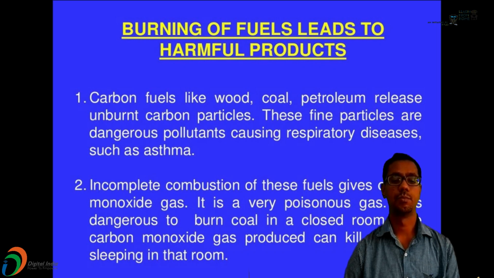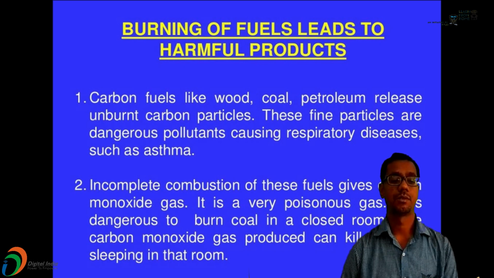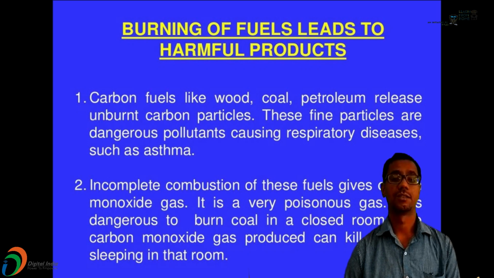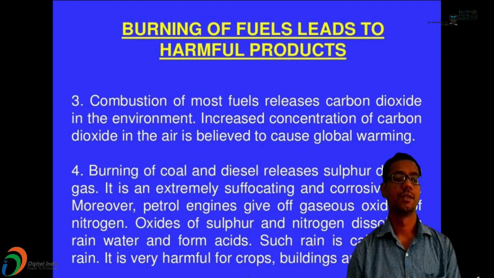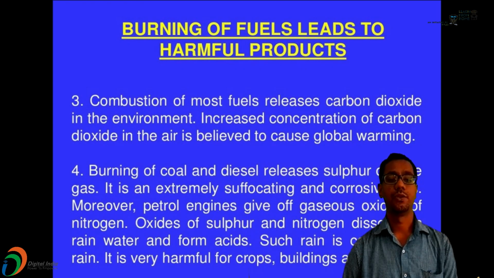It is dangerous to burn coal in a closed room. The carbon monoxide gas produced can kill persons sleeping in that room. That's why it is a very dangerous gas. Combustion of most fuels releases carbon dioxide into the environment, and the increasing concentration of this gas in air is believed to cause global warming.